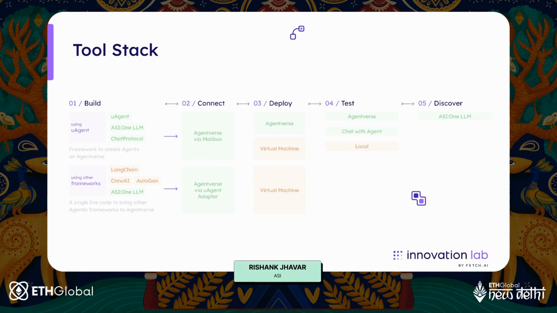So this is the broader tool stack. We will be diving deep into creating an agent using UAgents. We'll also see how to add chat protocol to it. We'll connect it via AgentVerse. We'll deploy it to AgentVerse. We'll test using AgentVerse and chat with agent. And then we'll also see how to discover your agent via ASI1, the most fun step, I would say.